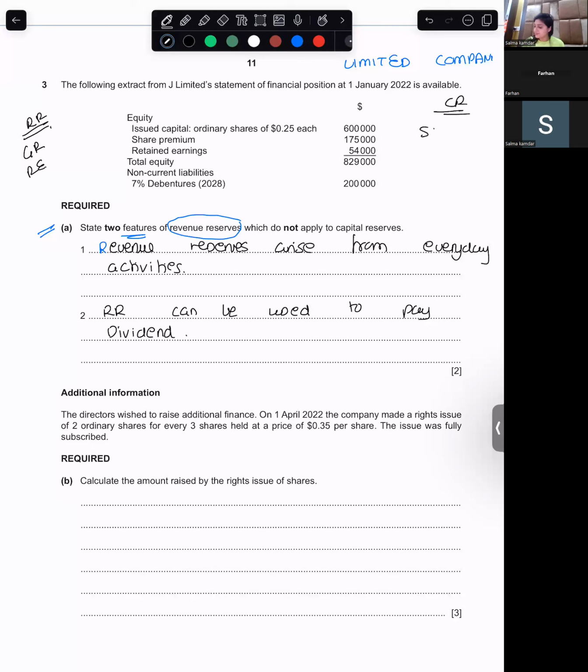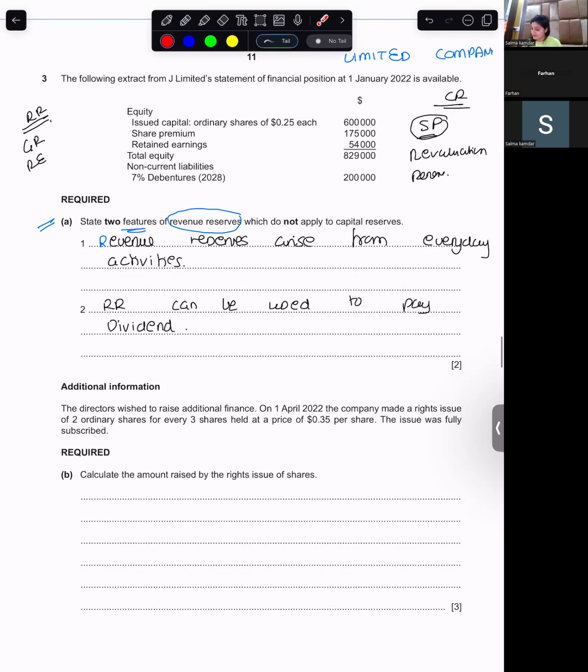Securities premium, share premium. They are the same thing. And revaluation reserve. Okay. So revenue reserves arise from day-to-day activities. Capital reserves do not arise from day-to-day activities. Revenue reserves can be used to pay dividend. Capital reserves cannot be used to pay dividend. Are you with me?